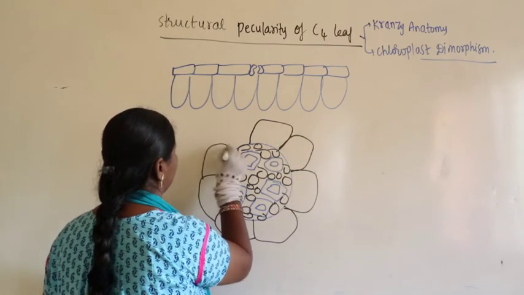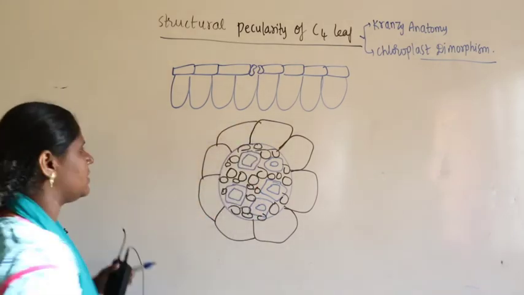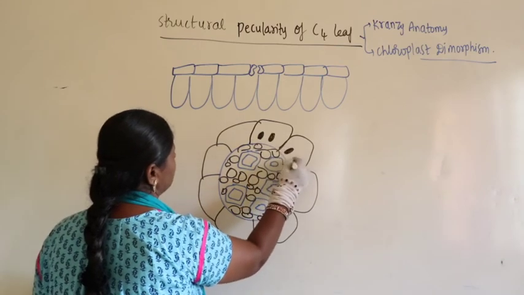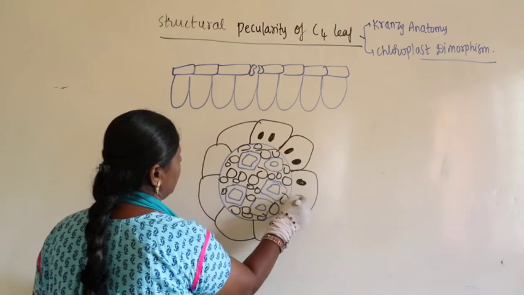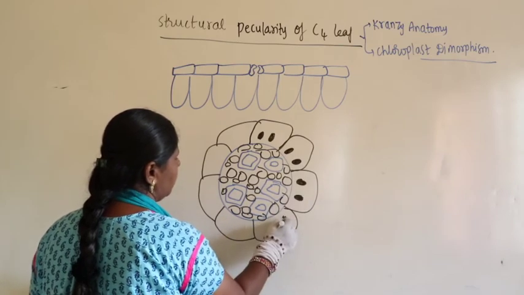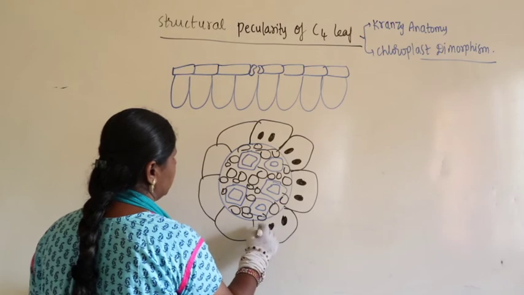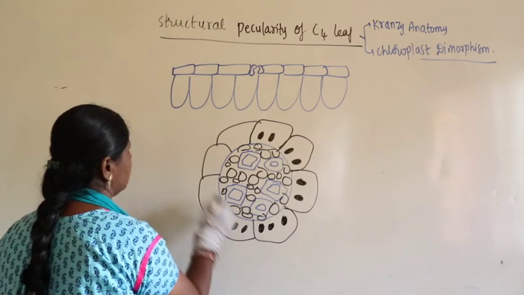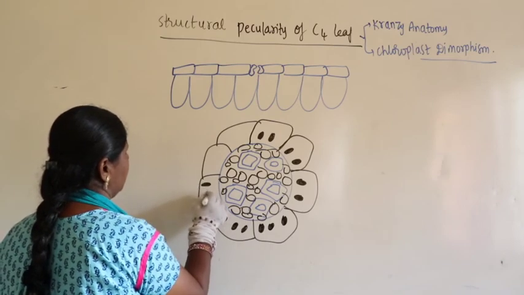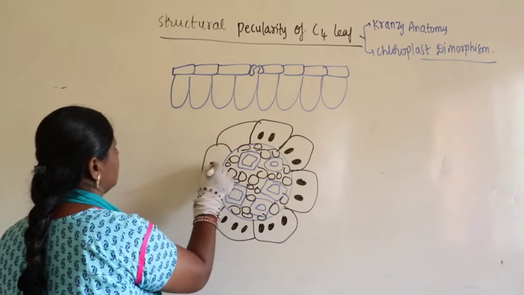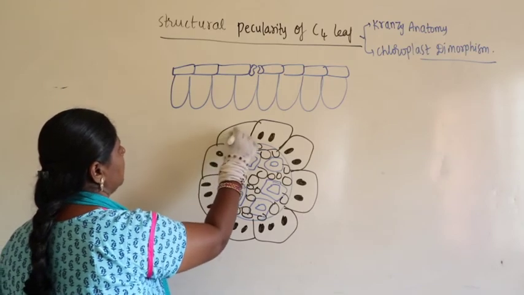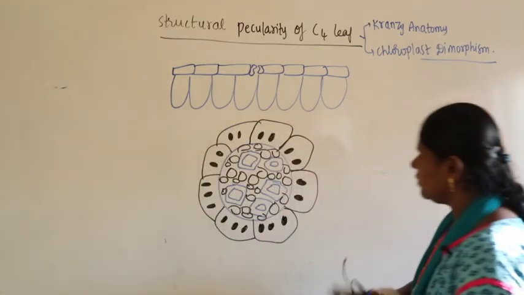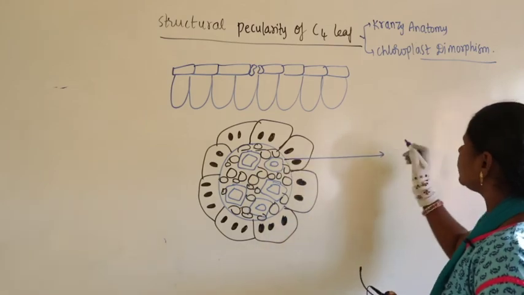Here these are chloroplasts, but these are agranular chloroplasts. Why? Because they are in bundle sheath cells. Maybe two or three, or more than three, agranular chloroplasts are present. So this is the agranular chloroplast, and this is the bundle sheath.